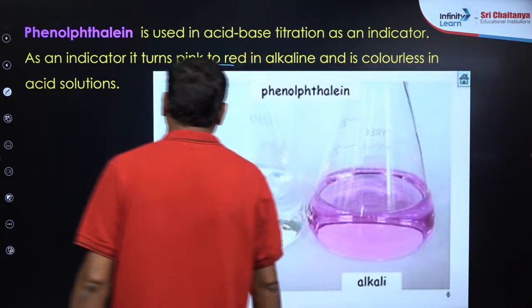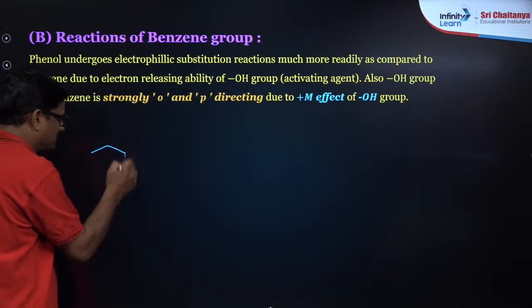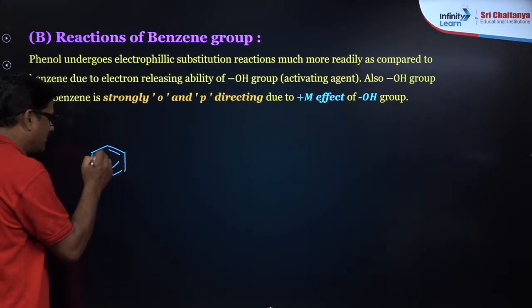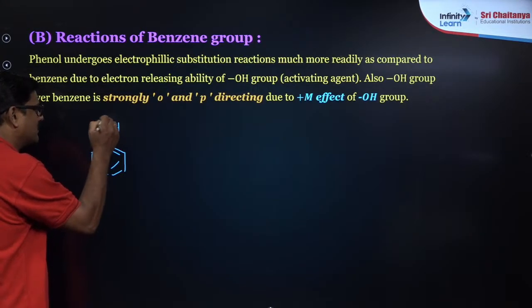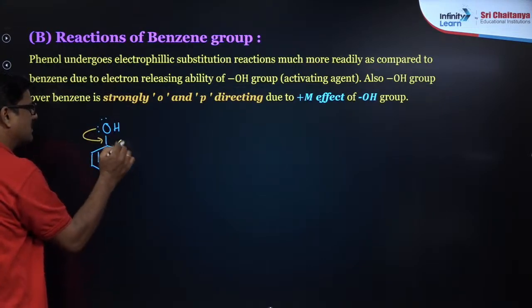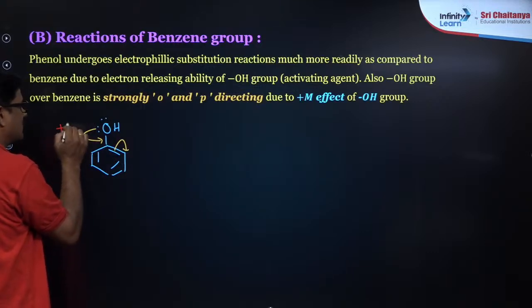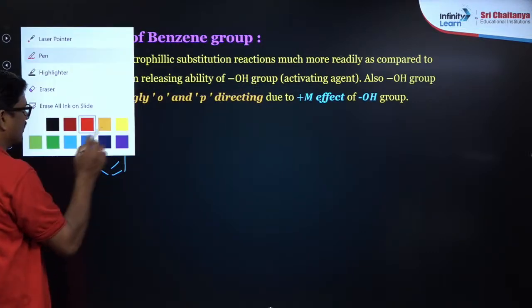Fine. Now reactions of the benzene group. So here you can see the benzene ring of the phenol has a positive mesomeric effect. So that electron pair is given to the benzene. This effect is called positive resonance effect or positive mesomeric effect.